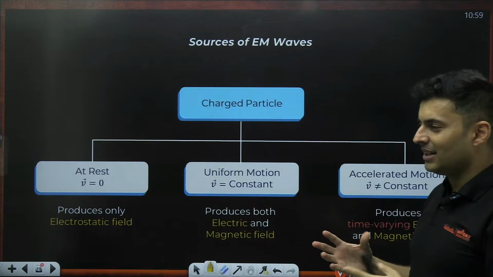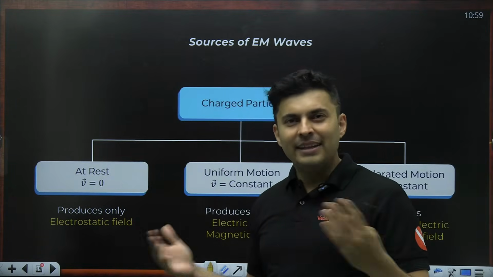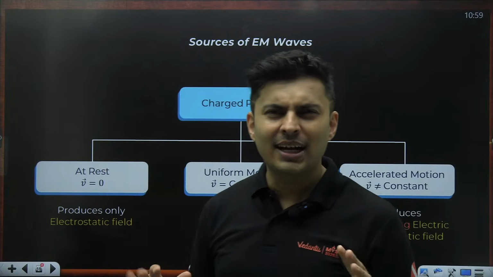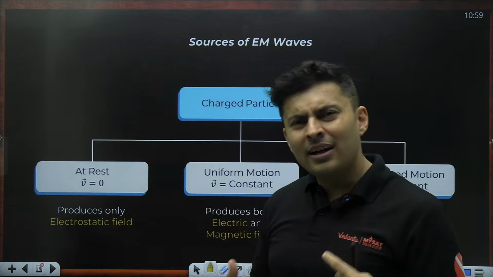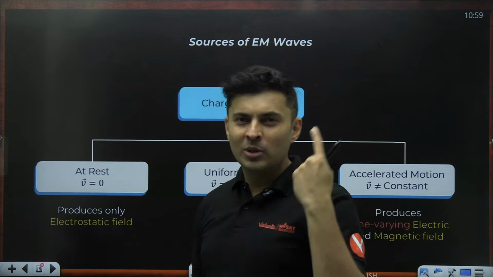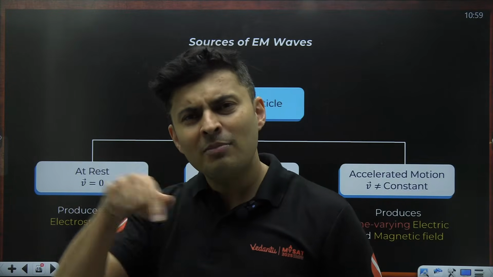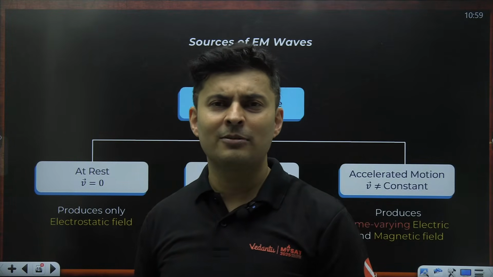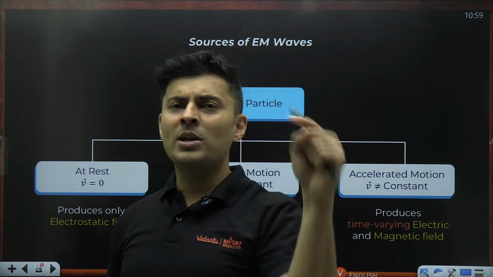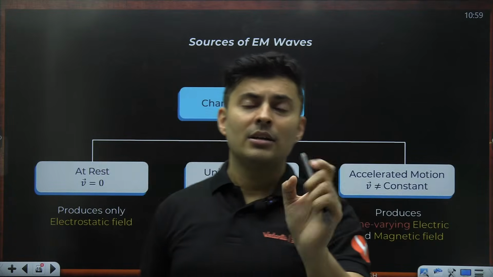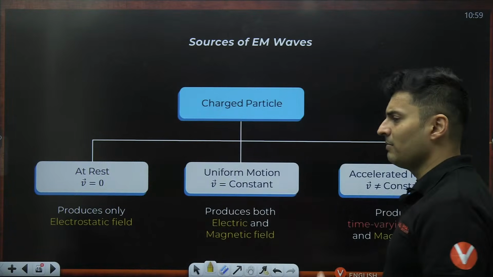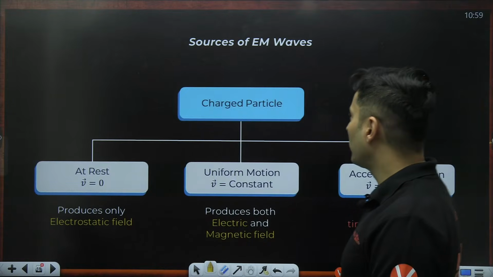And to make you understand why light is an electromagnetic wave. Why can't it just be an electric wave? Why can't it just be a magnetic wave? I mean, you would have thought about it. If you have not thought, at least think now. It could have been just an electric wave, isn't it? Why has magnetism come in a light wave? Or why can't it be only a magnetic wave that is going? Why can't it just be one of them? That's the problem. See, I'll tell you what.